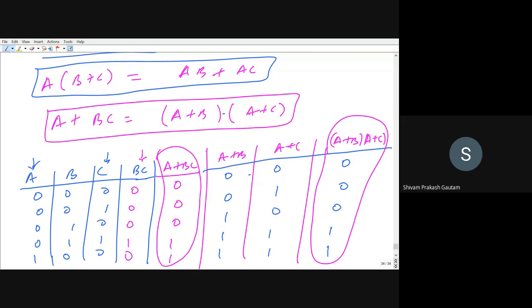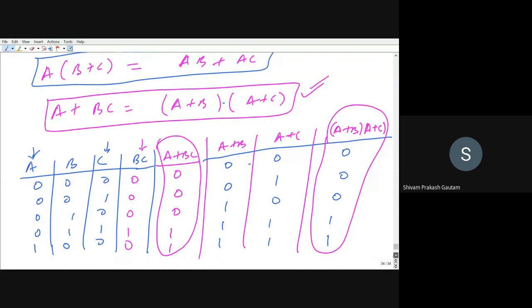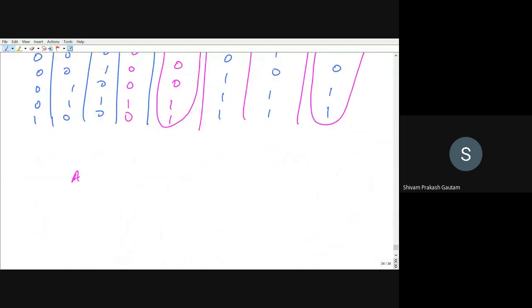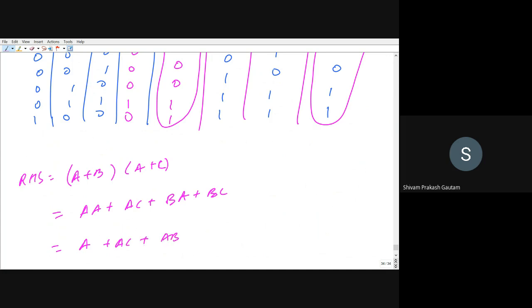Okay, so just for truth table, to make you understand, do not take it as it is. If you want to prove something, you can build directly a truth table and equate LHS equal to RHS, right? So now I will be taking RHS, that is right hand side, A plus B into A plus C. I will open the bracket. So this will be A into A plus AC plus BA plus BC.